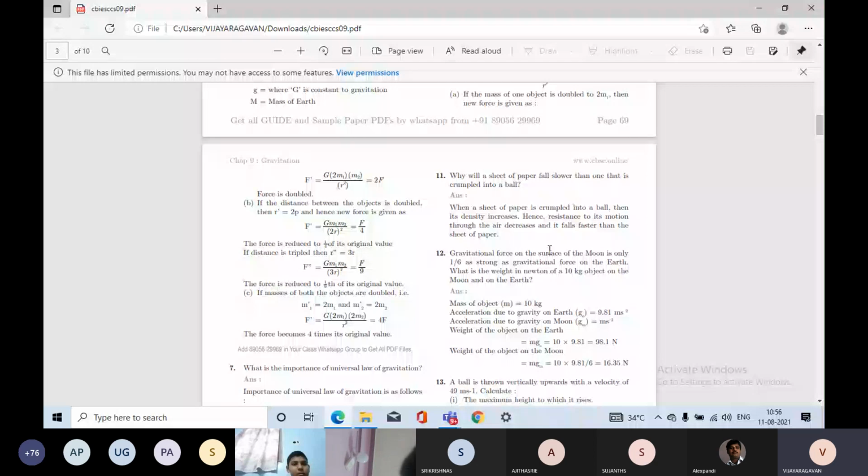Crumpled means we squeeze the paper into a ball. So then the density increases. Does the density increase or not? Hence the resistance to its motion in the air decreases, and it falls faster than the sheet of paper.